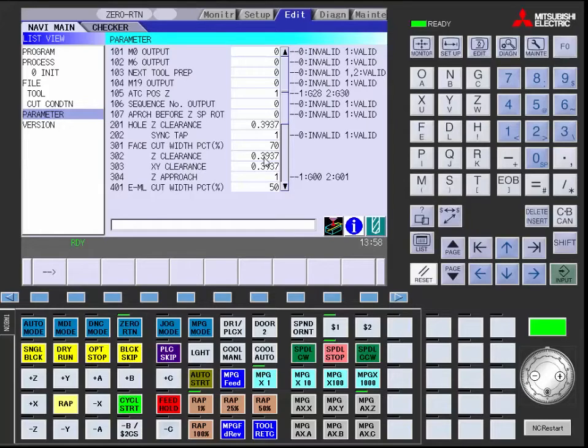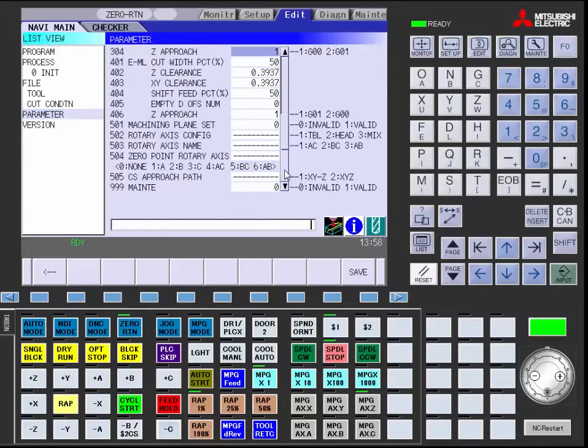Z clearance sets a safety height for your face mill. XY clearance sets the safety area for your face mill in the XY area. Z approach is a method of movement for the Z axis to move down to your cutting height. All of these parameters are set up according to the program that you're doing, and the main one we need to worry about is maintenance.